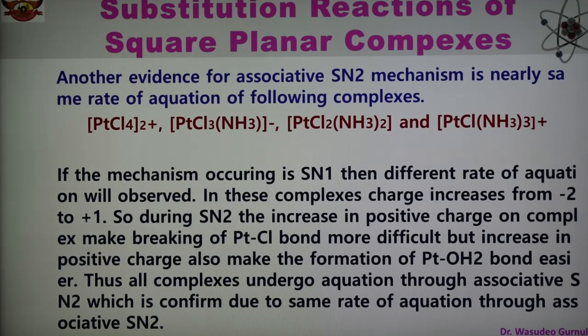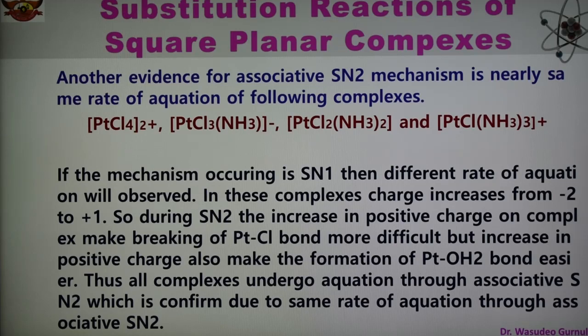Therefore, during SN2, when there is an increase in the positive charge on the complex, it makes the breaking of the Pt-Cl bond more difficult, but the increase in the positive charge also makes the formation of the Pt-OH2 bond easier.